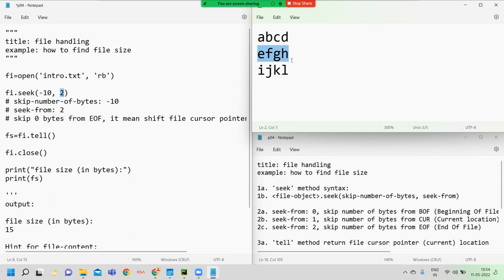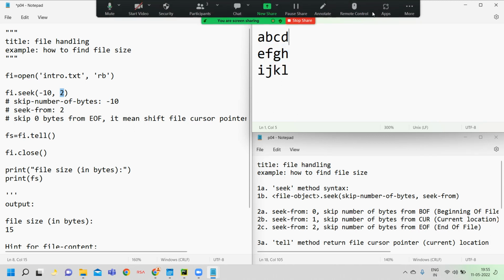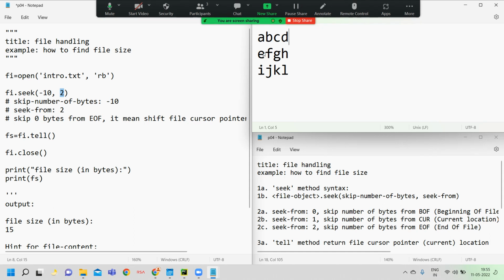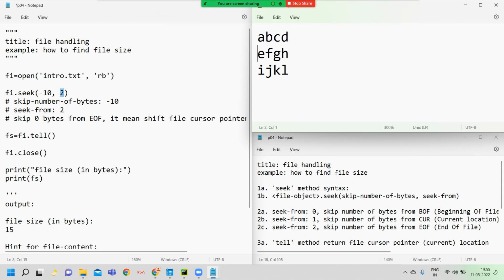Here also 4 letters plus 1 new line, so 4 plus 1 is 5. Now 5 plus 5 is 10. Now the cursor waits here exactly, after the new line. Now the tell method returns 5. The file cursor pointer location is 5.